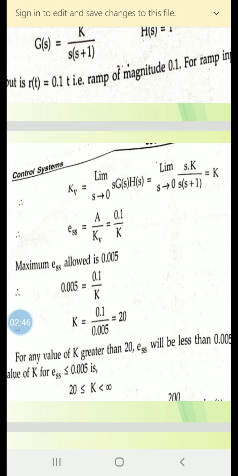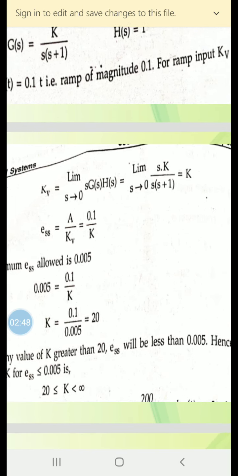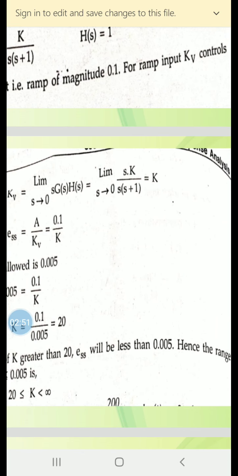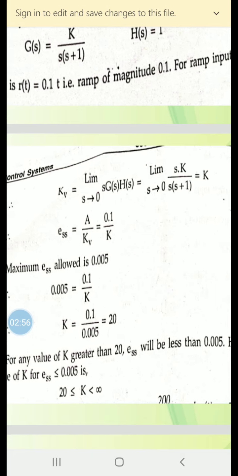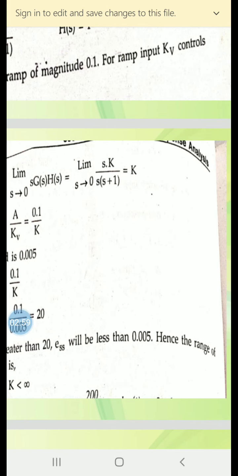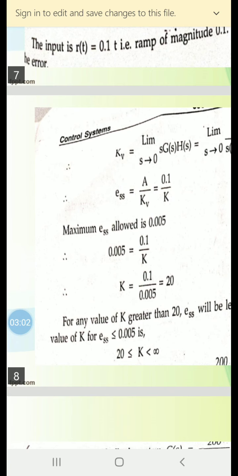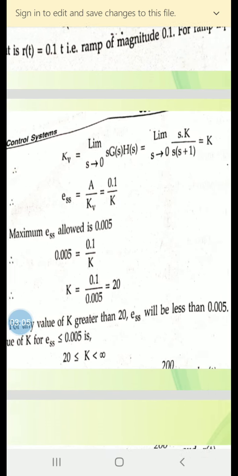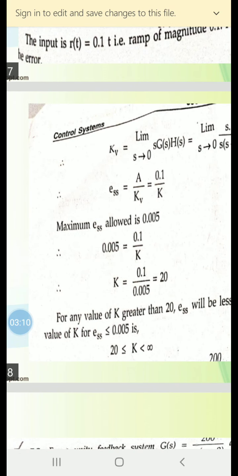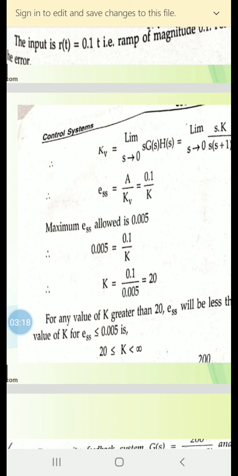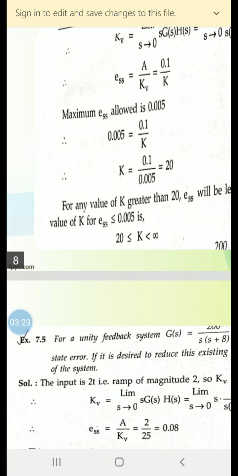For any value of K greater than 20, ESS will be less than 0.005. Hence the range of values of K for ESS less than or equal to 0.005 is K greater than or equal to 20 and less than infinity. Okay. Next problem we'll see.